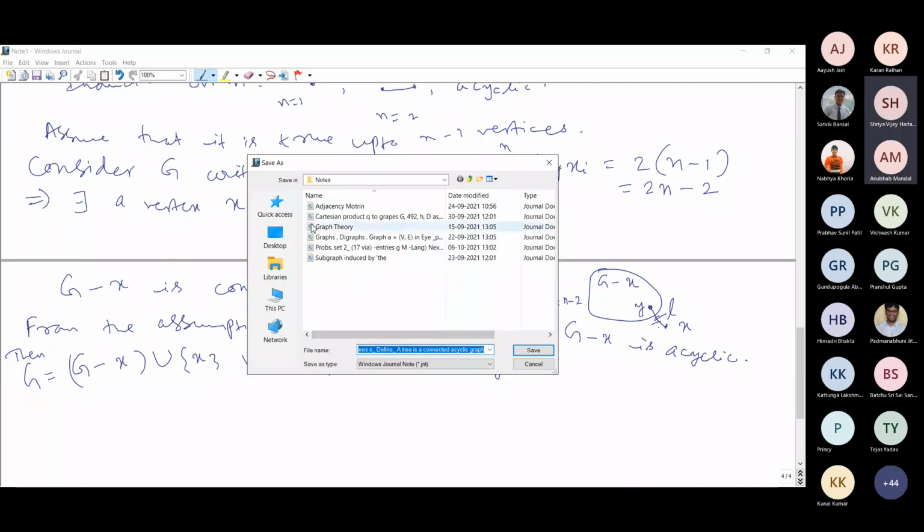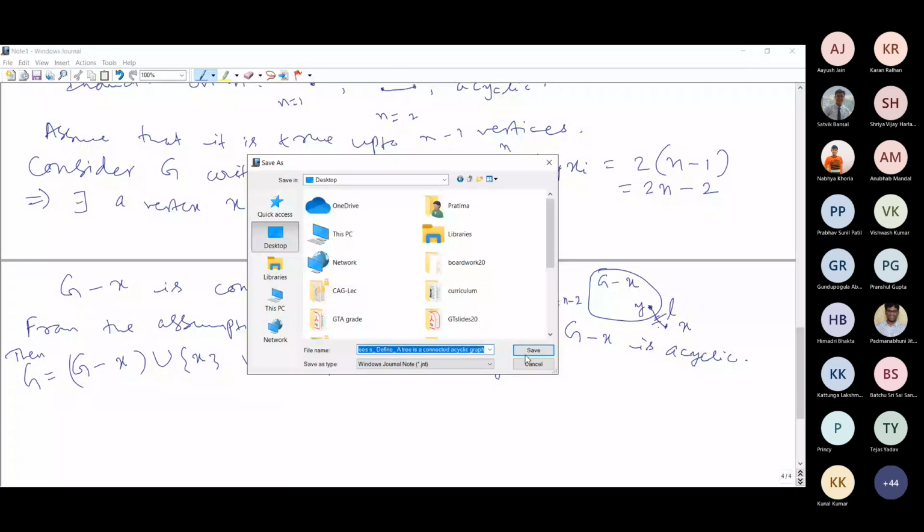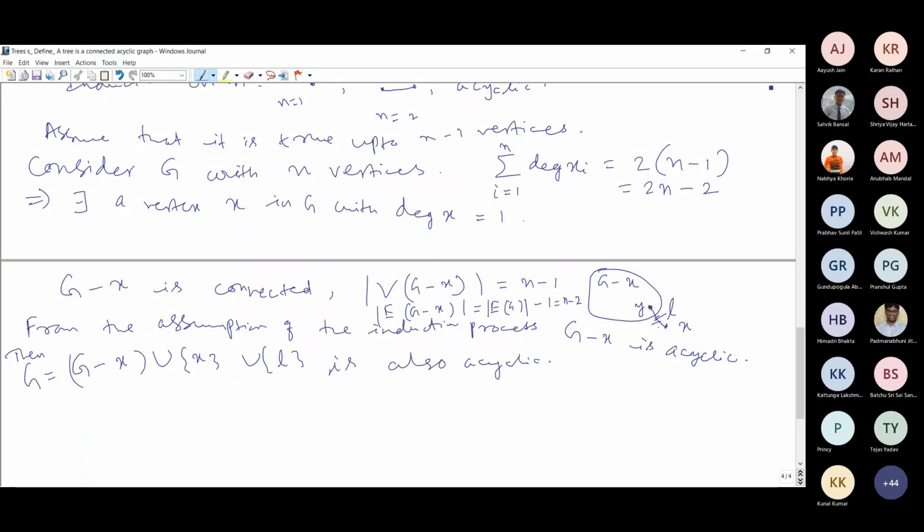Ma'am, what were the average marks for test 2? For test 2, I was seeing very poor marks. The average will be around, below 20 maybe. It may not even be 20, it may come below 20. But the test 1 average is something like 27, 28, around 30 you can say.